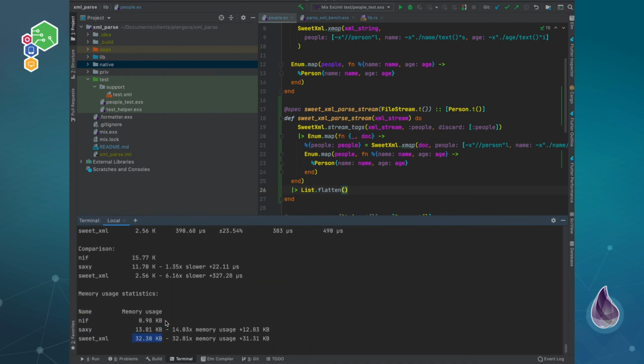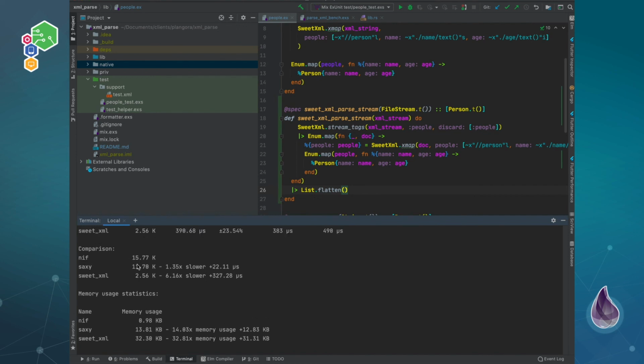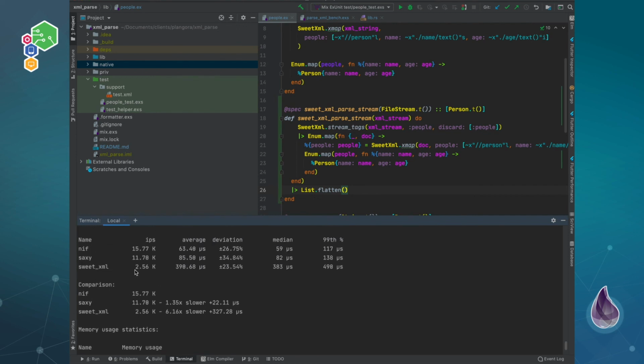Well, I'm missing it. But I think we have a little bit less memory used this time, at least. So it should be a little bit better. But in any case, I think the most surprising thing over here, this is also interesting too, so take a look at this now. Now Saxy is slightly slower than an NIF. So if you stream it, it's slower. If you don't stream it, it's faster. That's really interesting.